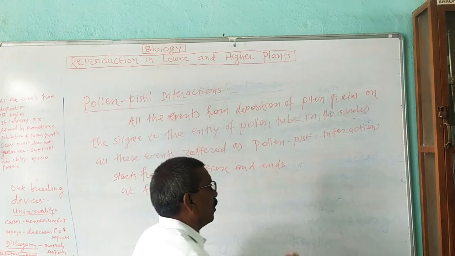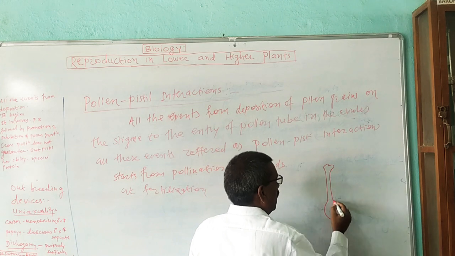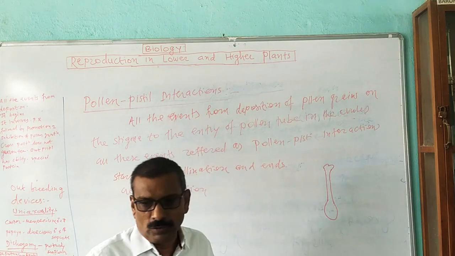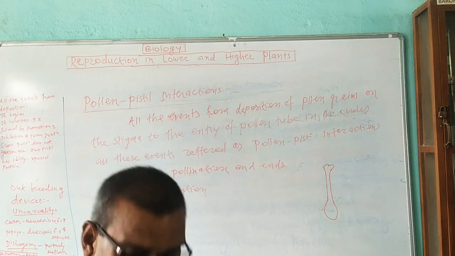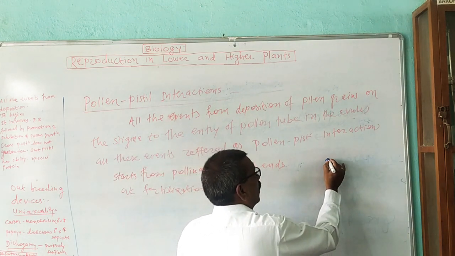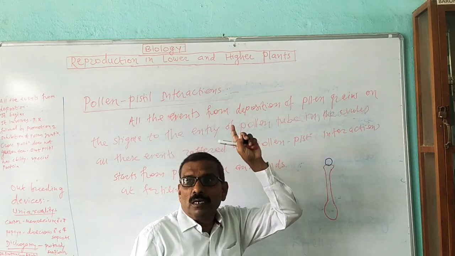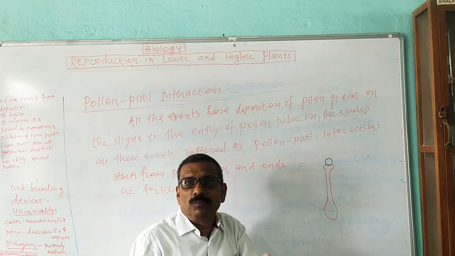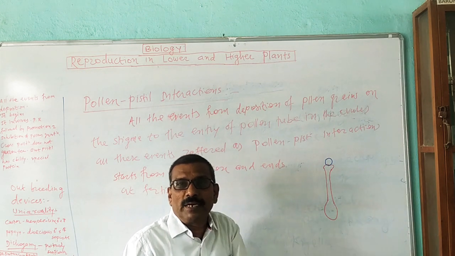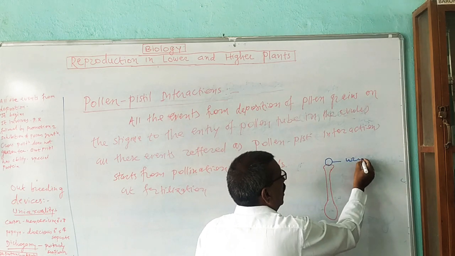But in cross pollination, when pollen grain is transferred onto the receptive stigma, there is no guarantee that the pollen grain transferred is of the right or specific type. So sometimes this pollen grain may be of a wrong type.